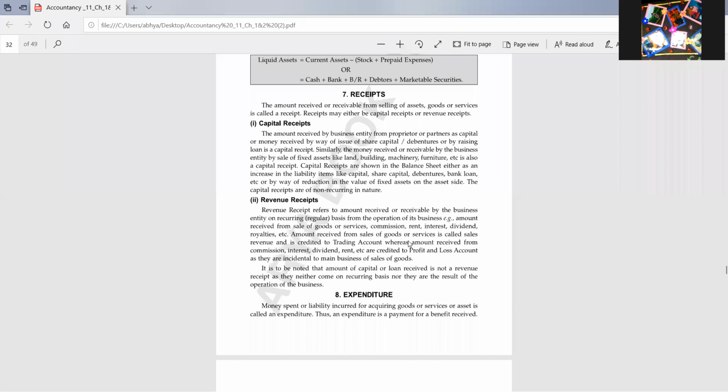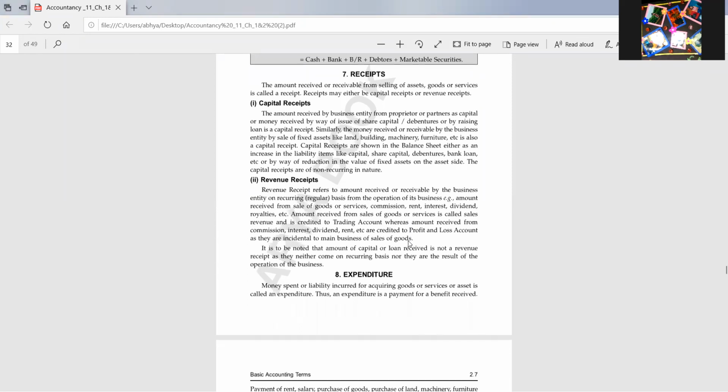But yesterday I also told you that in 11th class we are talking about the sole proprietor only. So we will not be talking about share capital and debentures, those are topics of 12th class. For a sole proprietor, capital receipt means sale of any asset or any investment. Suppose he has purchased some shares of a company and then went to the stock market and sold those shares, that will also be his capital receipt. Whether it is a non-current asset or a non-current investment, when it is sold, the amount the business gets is known as capital receipt.